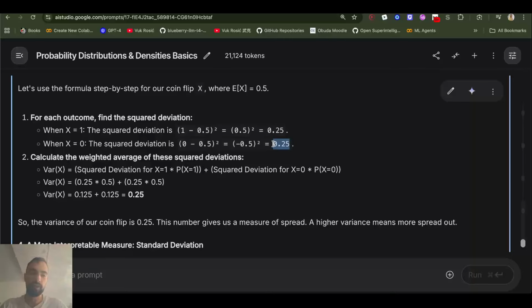Or in other words, we can also use our method of the weighted average. So we do square deviation, which is this is a square deviation, for the heads times probability of the heads happening plus square deviation of the tails times probability of tails happening, so we get 0.25 again.